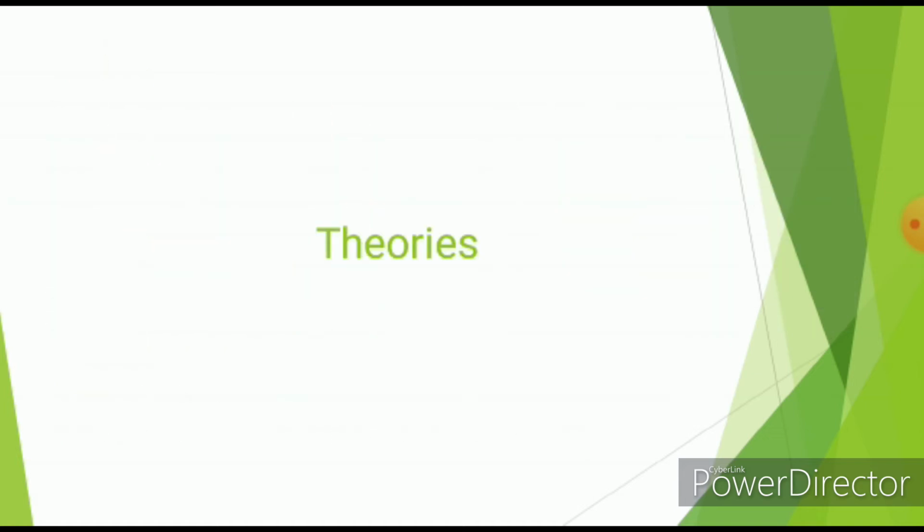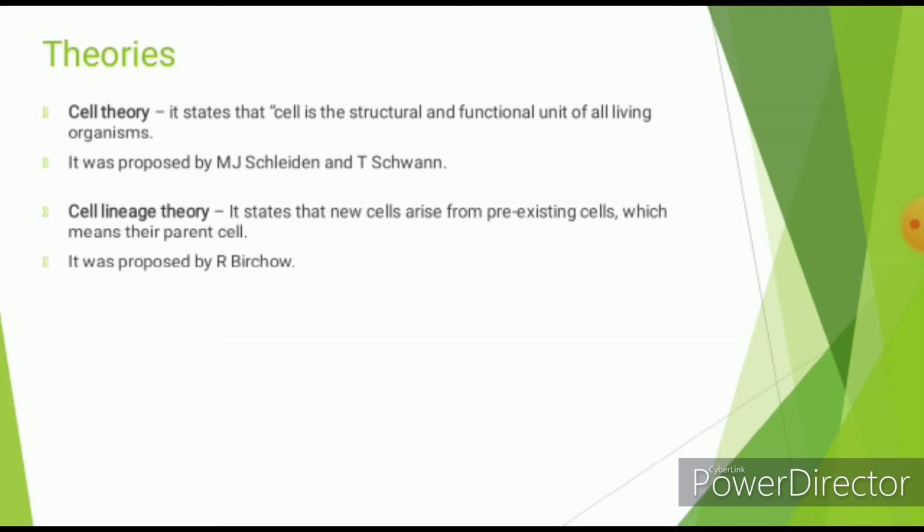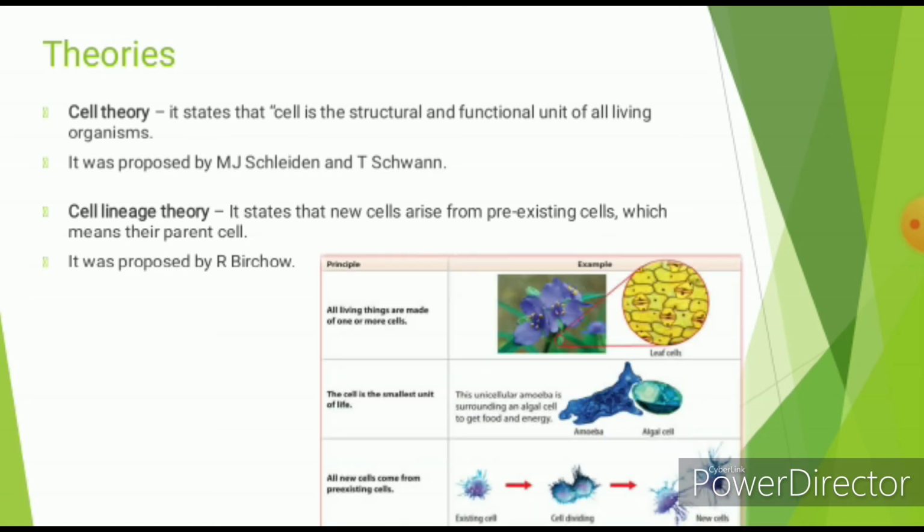There are two theories proposed on cell. They are cell theory and cell lineage theory. First one is the cell theory. It states that cell is the structural and functional unit of all living organisms. It was proposed by Schleiden and Schwann. Second one is the cell lineage theory. It states that the new cells arise from pre-existing cells, meaning parent cells. It was proposed by Robert Virchow.